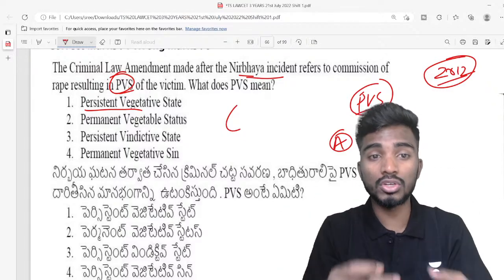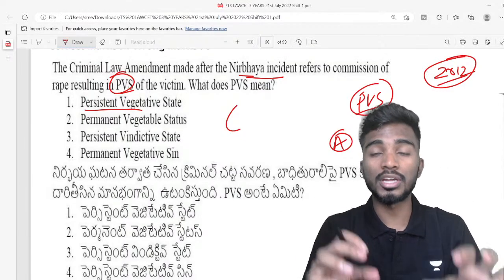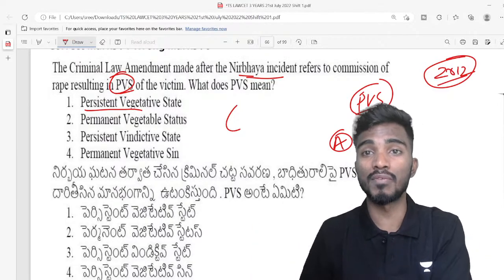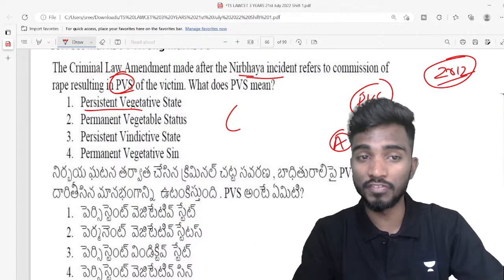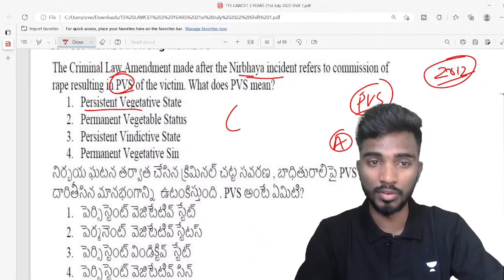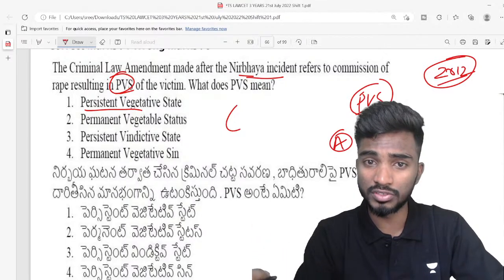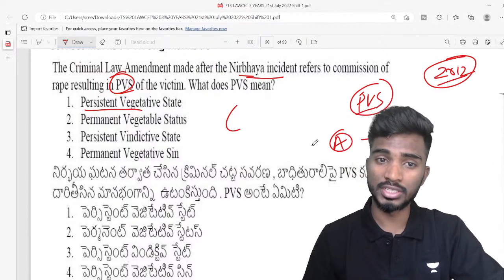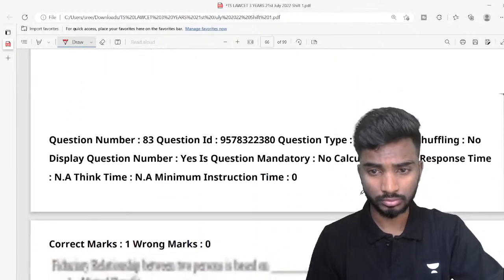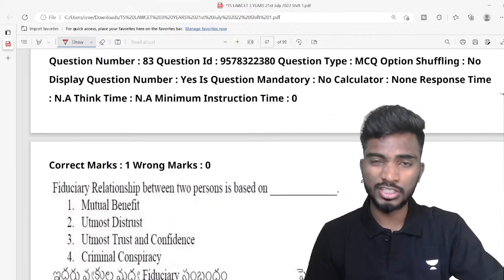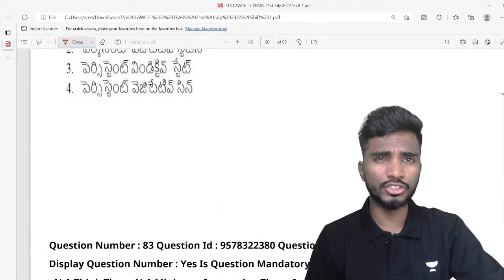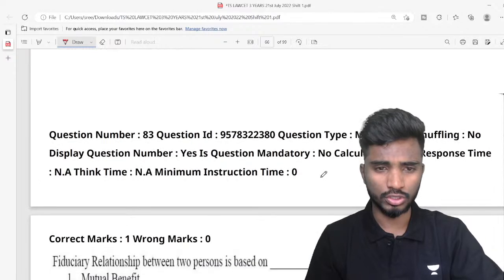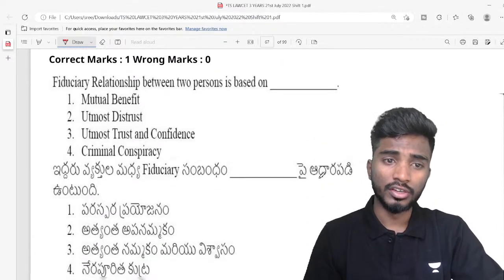That particular state is known as persistent vegetative state. Rape resulting in persistent vegetative state means after rape, if the girl or the woman is left in a persistent vegetative state, there is a very strict punishment imposed under criminal law. So persistent vegetative state is a state where you won't be able to recognize people properly. Something like that.